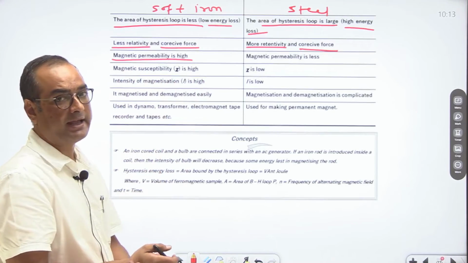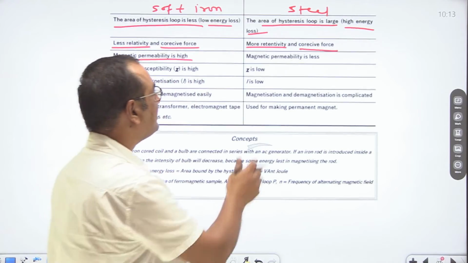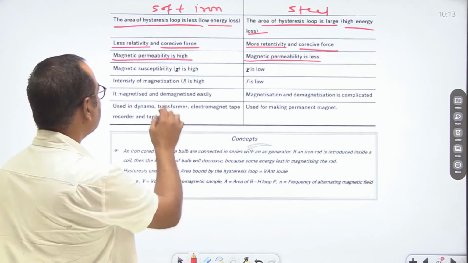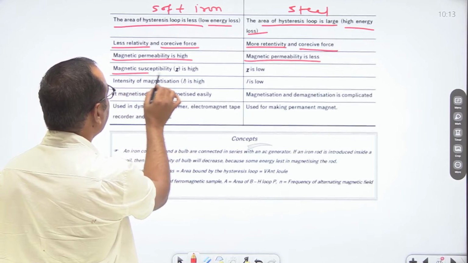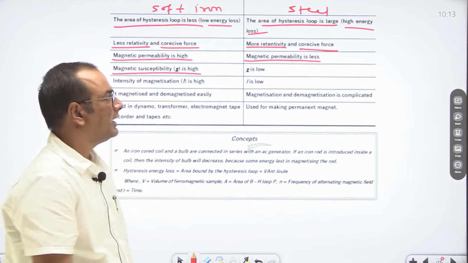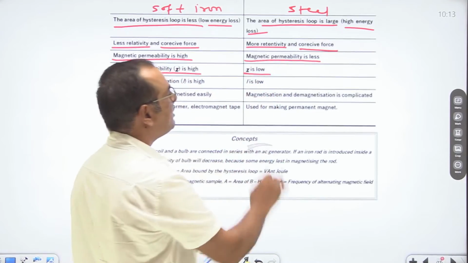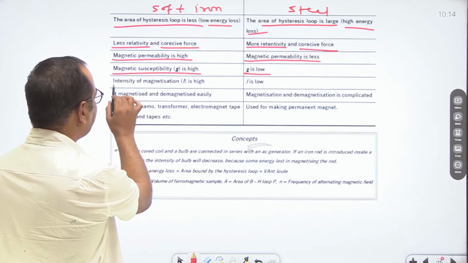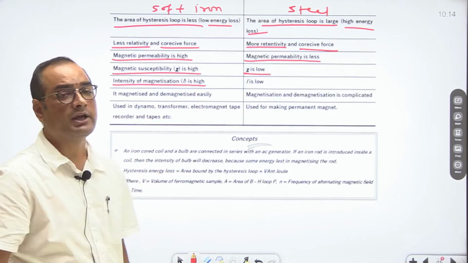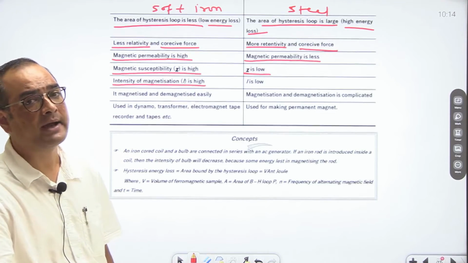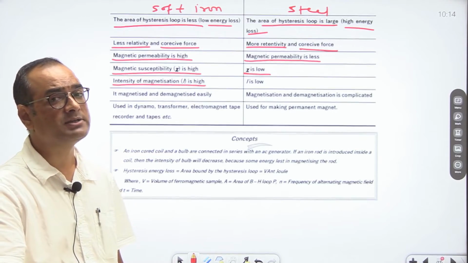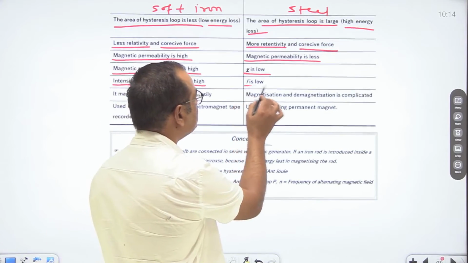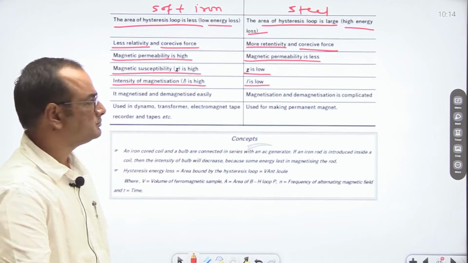In case of soft iron, permeability is high, and in case of steel, permeability is less. So if permeability is high in case of soft iron, then magnetic susceptibility is also high, and in case of steel, magnetic susceptibility is low. Similarly, intensity of magnetization is high in soft iron. It means it can easily be magnetized in an external magnetic field. For steel, intensity is low.